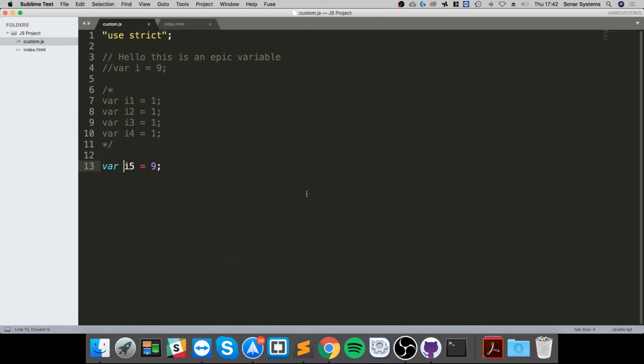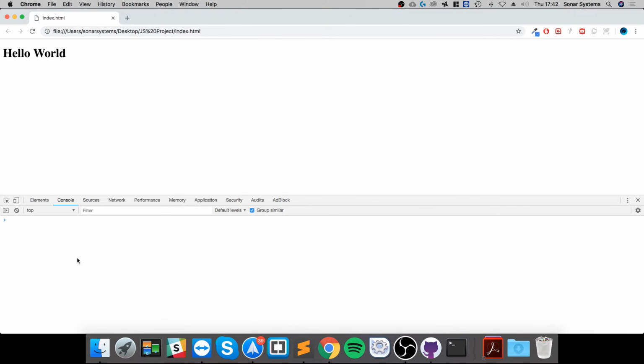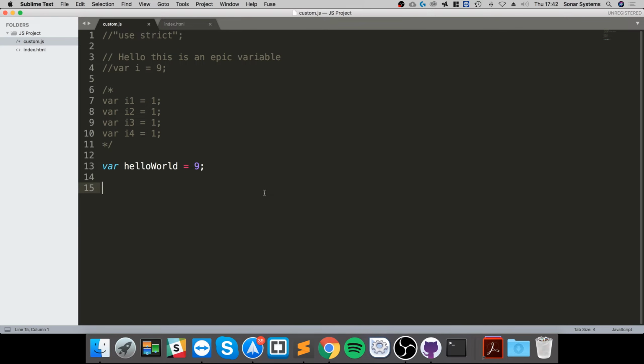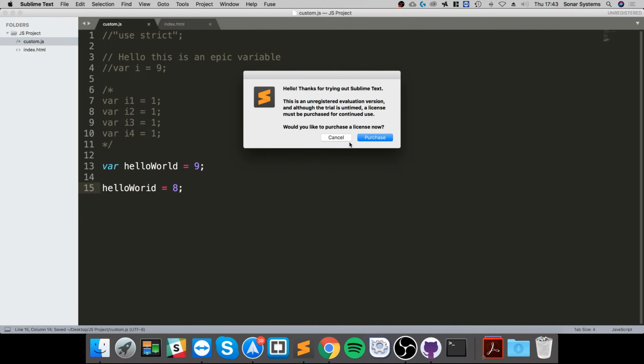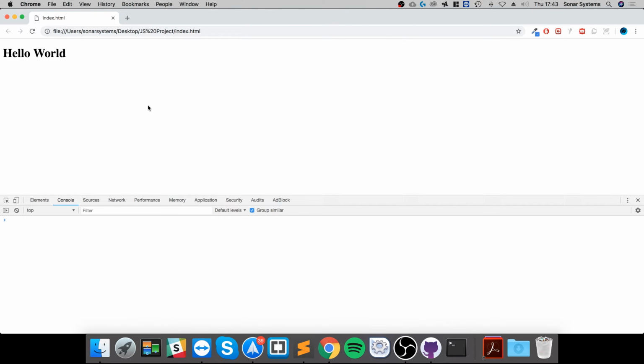Another reason is, just as an example with variables, maybe I've created this variable, and let's say I'm not using strict mode, and maybe I want to modify it. So I'm going to rename it to hello world, for example, and at the moment this should run fine, no errors. But if I want to reassign it and I put hello world, slightly renamed differently, and I put equals 8 instead, save it and refresh, as you can see, there's no error.